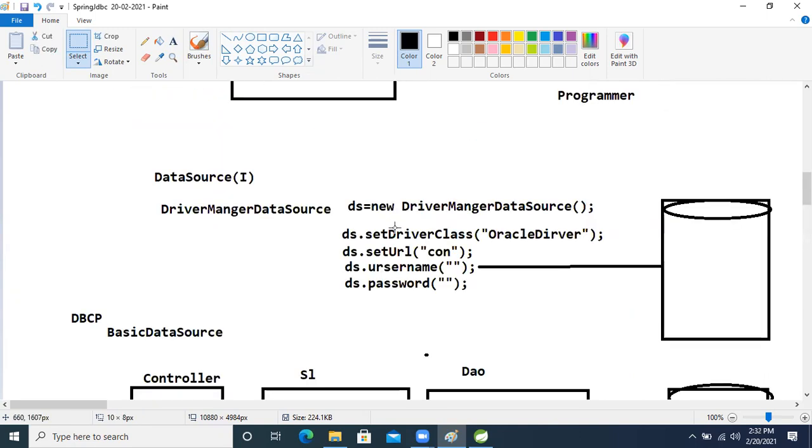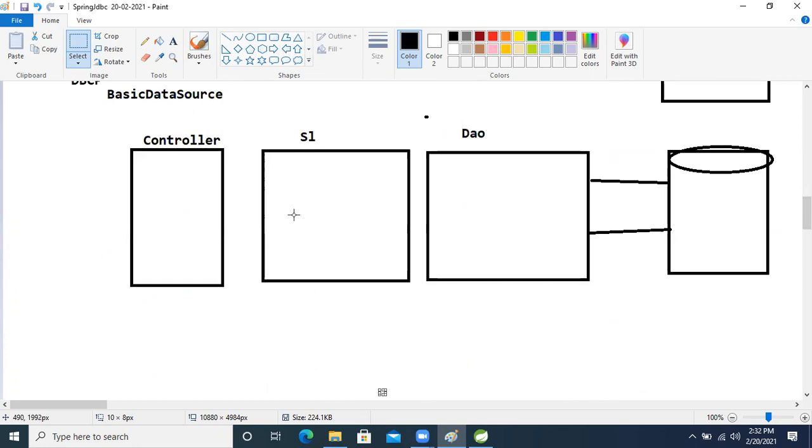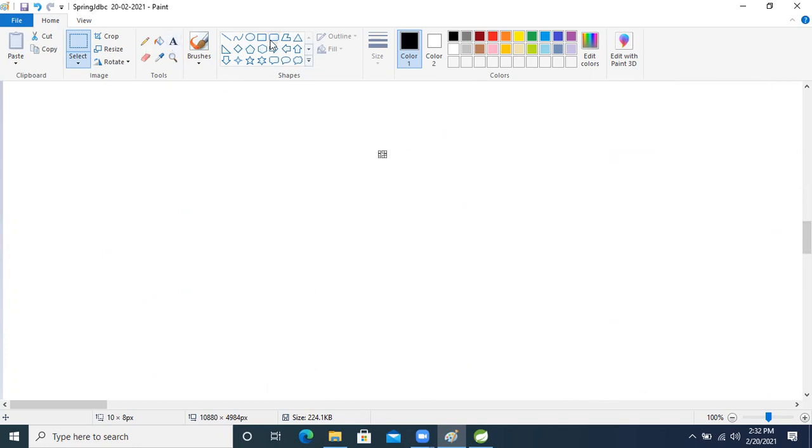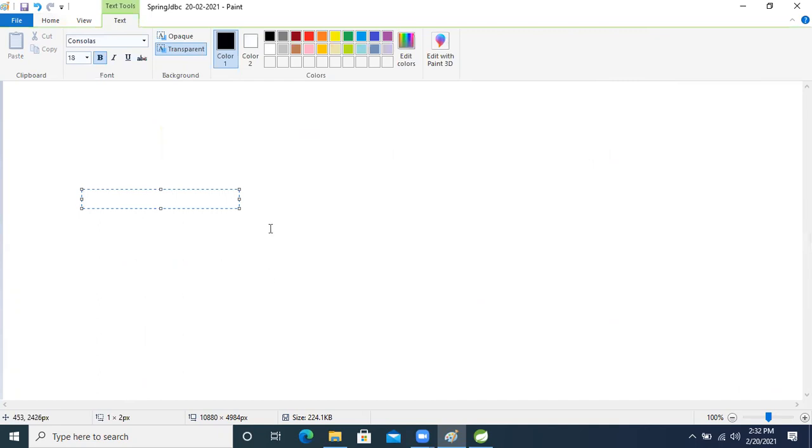So what I said in the core module is that the driver manager is a bean only, right? Think about it just like the DriverManagerDataSource. I'm teaching the Spring core module, friends, okay?